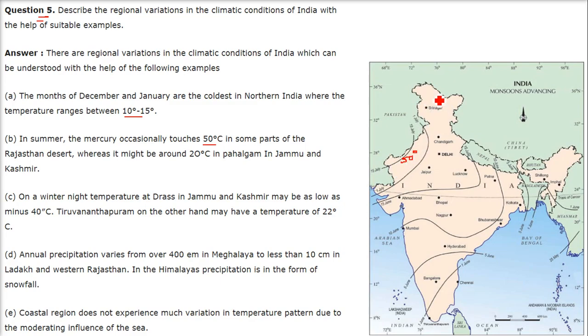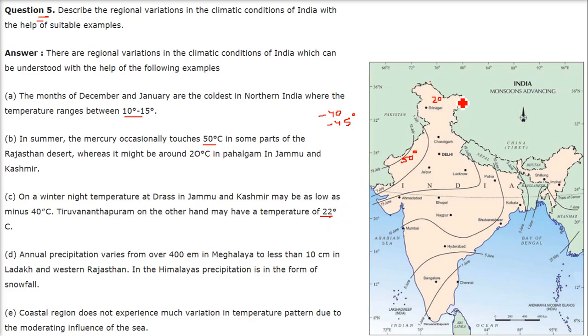Whereas it might be around 20 degrees in this place, which is near Srinagar, around 100 kilometers. So this is Pahalgam in Jammu and Kashmir. On a winter night, the temperature at Dras, which is a pass in Jammu and Kashmir, may be as low as minus 40 to minus 45 degrees centigrade. We are not talking about Srinagar, but a specific place, Dras. But if you go at the same time to Thiruvananthapuram, or Trivandrum, you'll get 22 degrees at the same time.